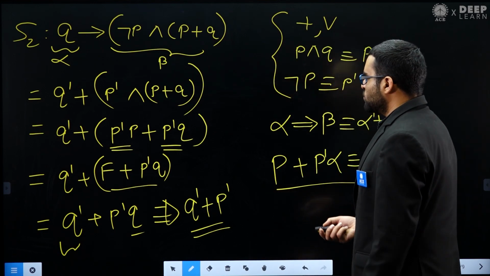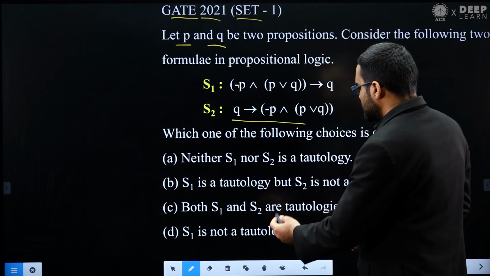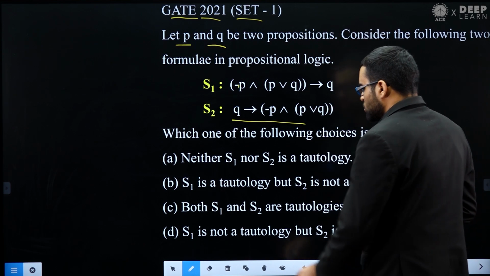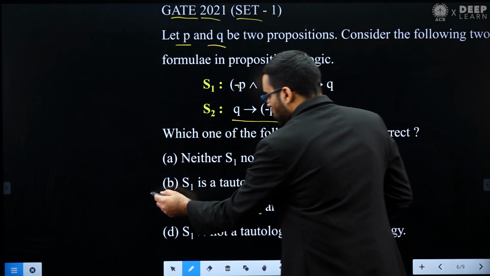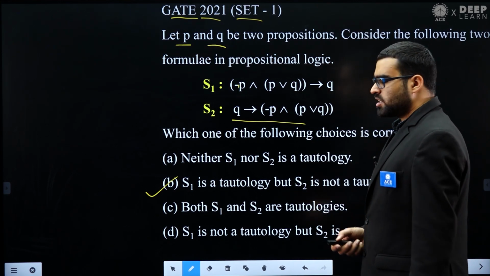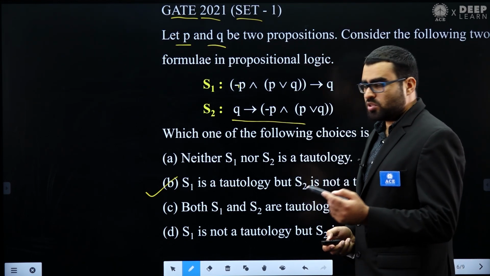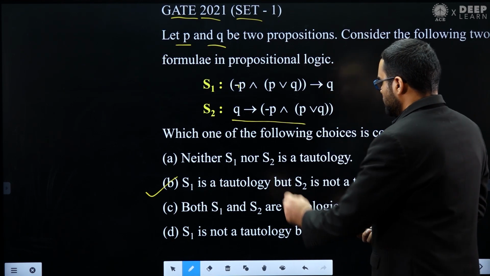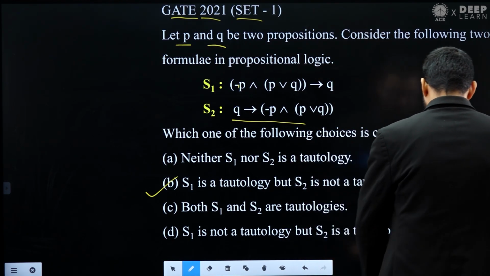So this is how you can solve it, and hence we can say that S1 is a tautology but S2 is not a tautology, so option B is the correct answer. But this is just method 1. Let's see another method to solve the same question. Now let's see method 2.